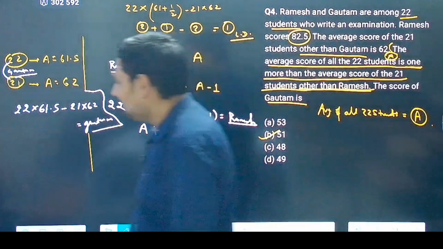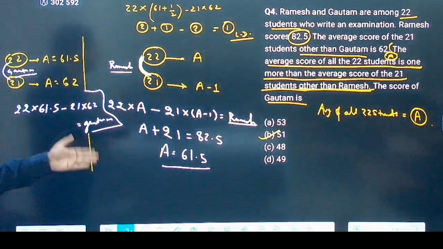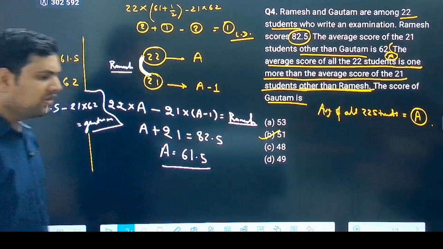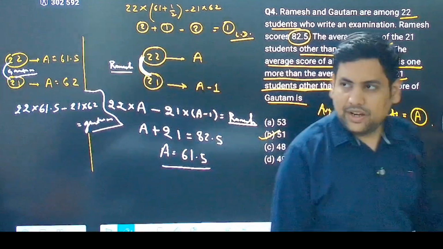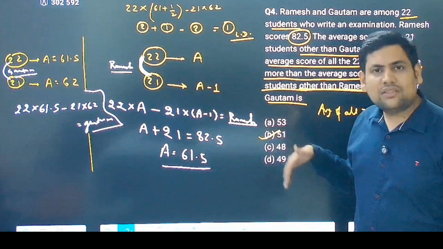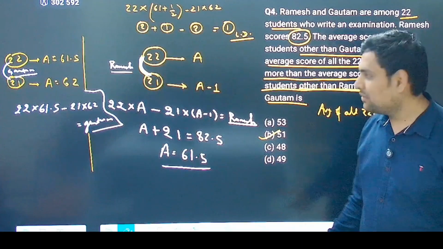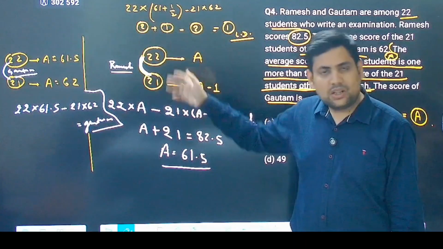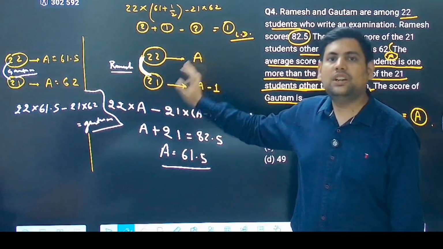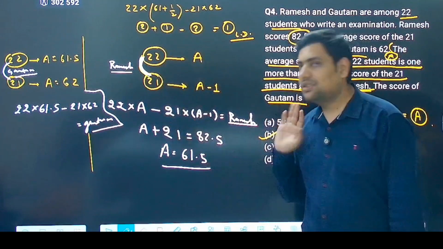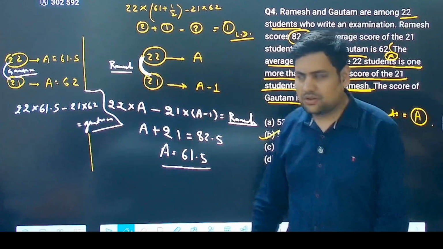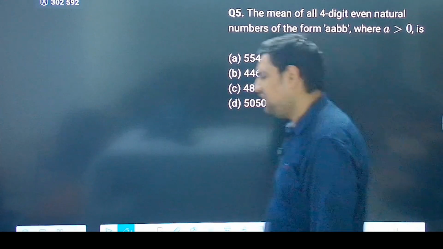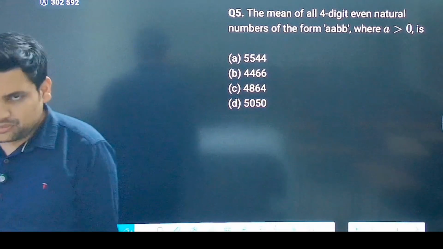Or if you are in that mood of calculation, you can find the value; still you will get the answer as 51. Okay, a very conceptual question, that is how you approach this. In questions, let's say in CSAT, sometimes instead of having this second scenario, they can give the values directly. But this understanding of when it is included, when it is excluded, how to do it, is important. And it is very intuitive also. Then do this second question. Pause and try. A very simple, tricky question, nothing much.